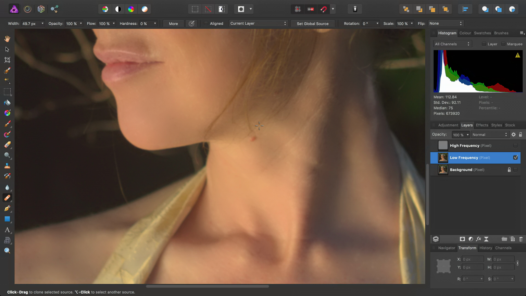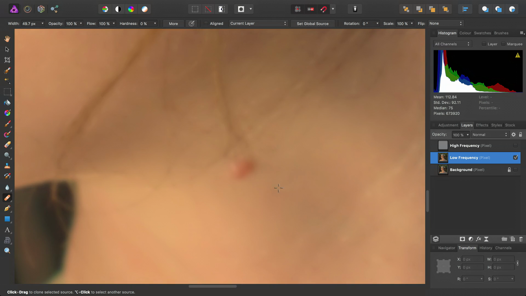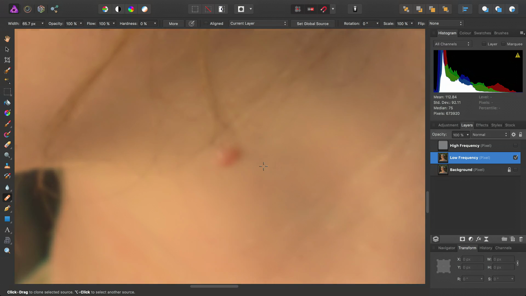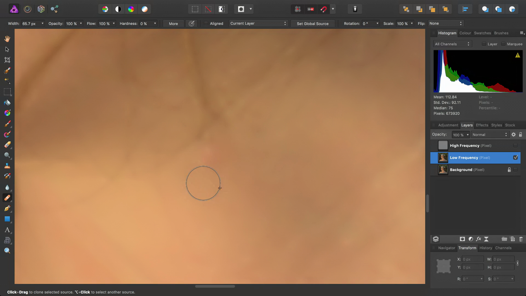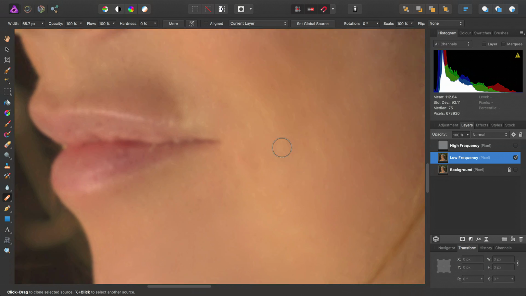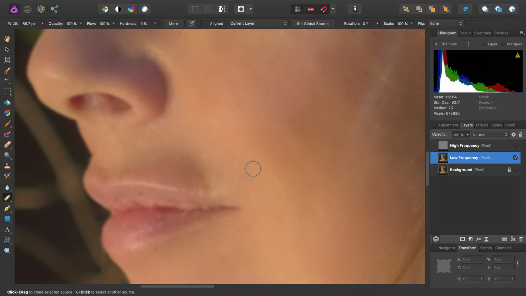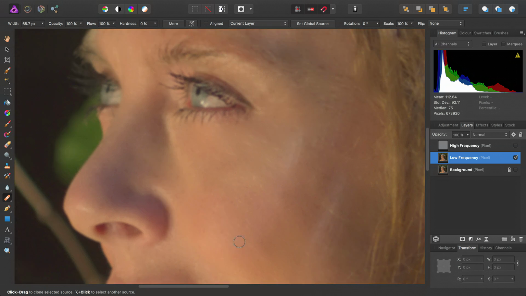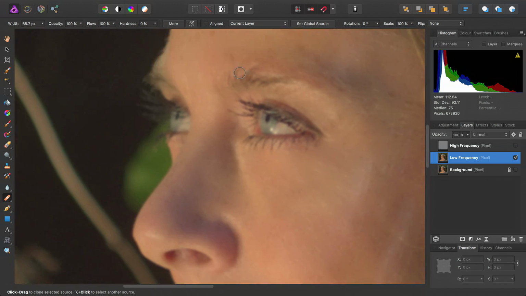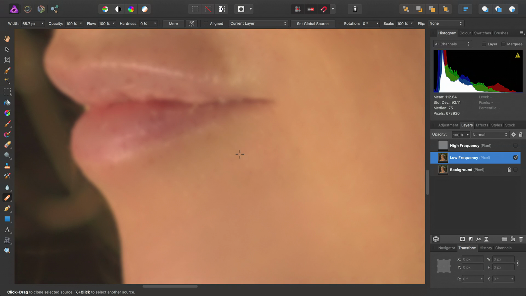Okay, and then right down here, there's a spot on the neck that we can just go over once again with the healing brush tool just to remove it. And then when you zoom out, sometimes this can help you to get a better impression of any areas you might have missed.